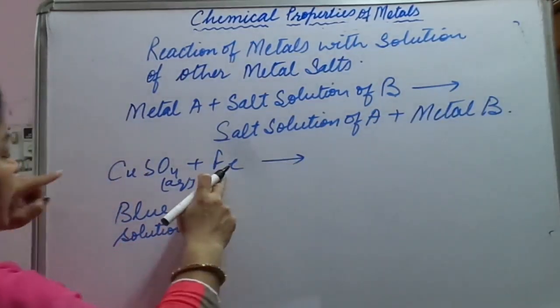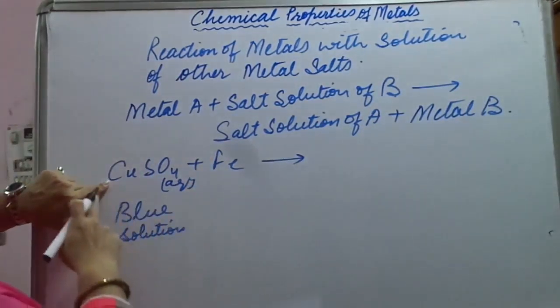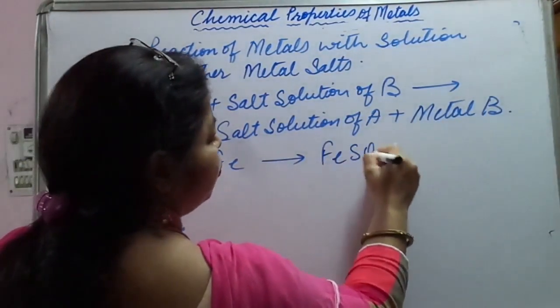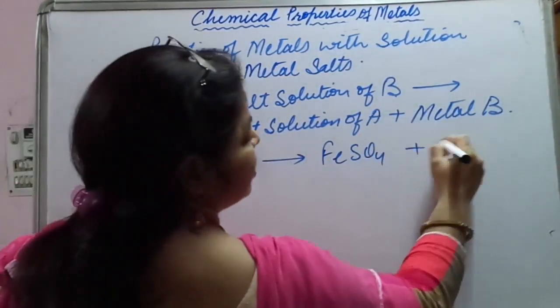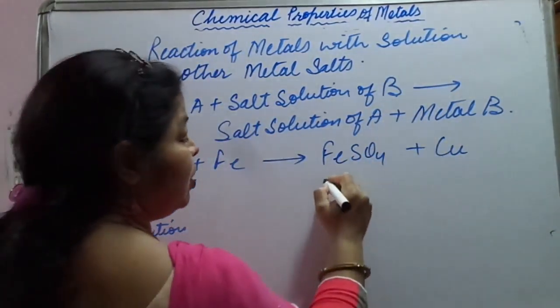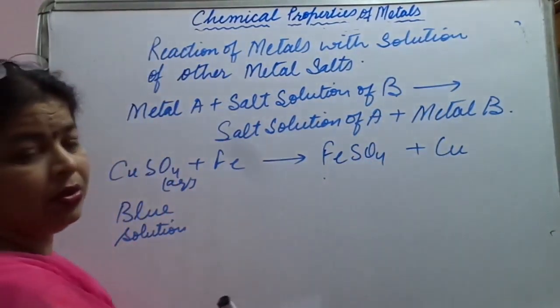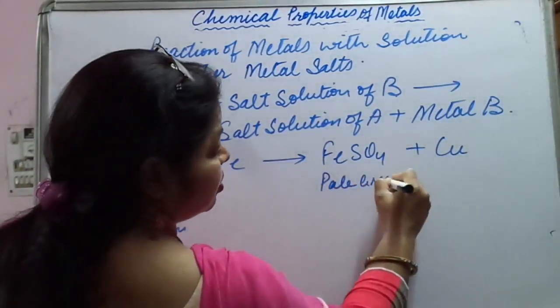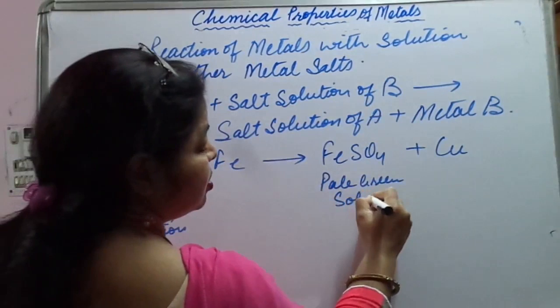Fe is going to displace copper from copper sulfate and will form FeSO4 plus Cu. So how will we come to know? There will be a change of color. And what will be the change? It will become pale green in color. Pale green solution is formed.